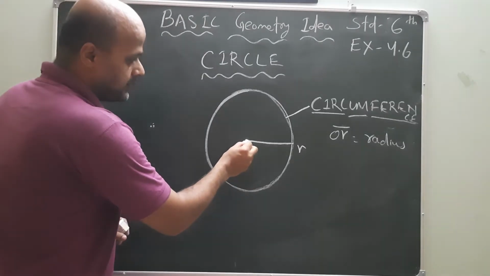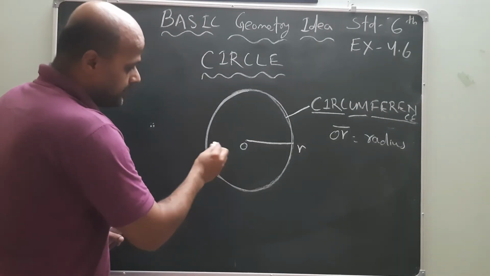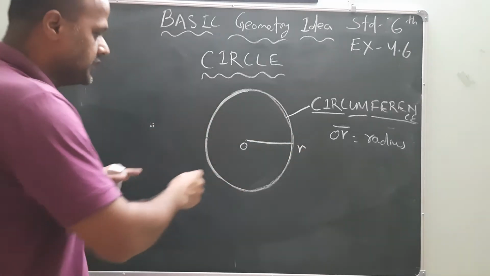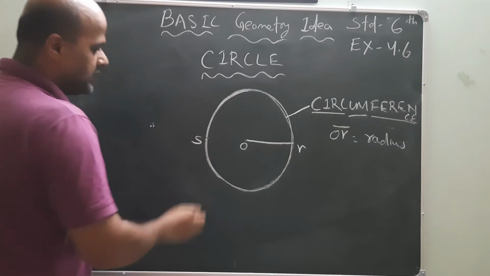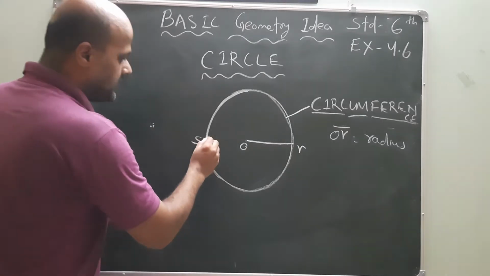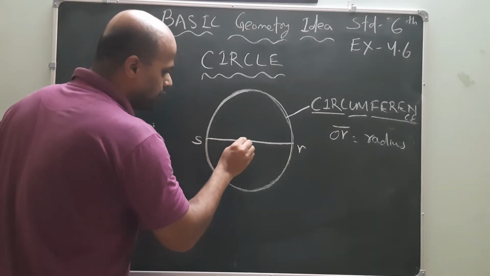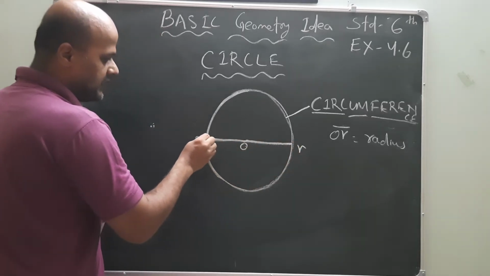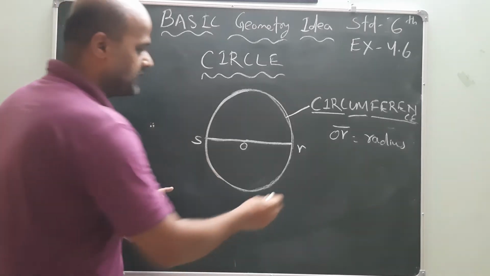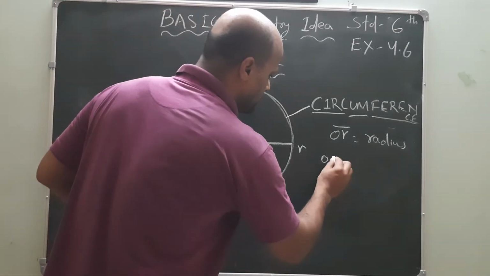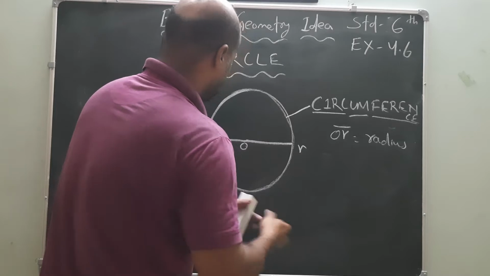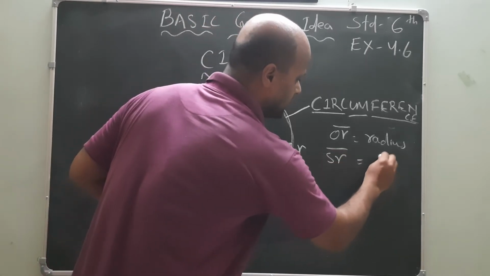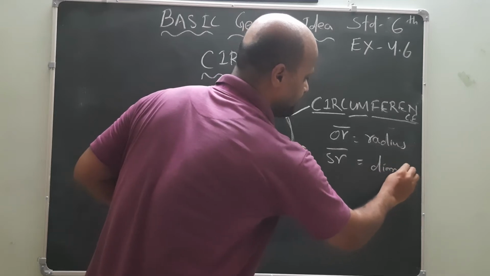If I join another point on the opposite side of the radius, say S, with O, and it forms a straight line, then this straight line SR is called the diameter.